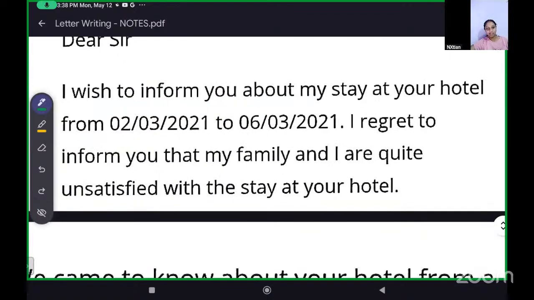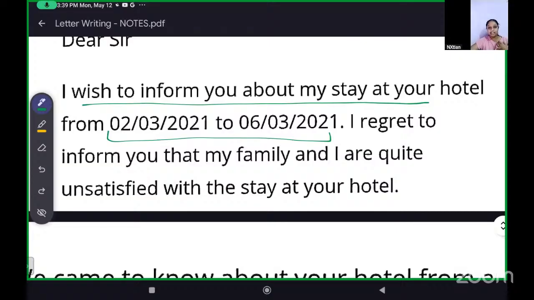Yes. Okay. So I was saying: I wish to inform you about my stay at your hotel. Mention the dates, from this to this. Complaint letters are there when we are mentioning something. When we are writing an application for leave, we mention the dates. When we are writing an application of anything that requires a date, you mention dates.